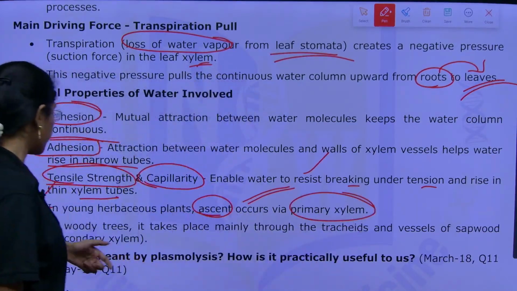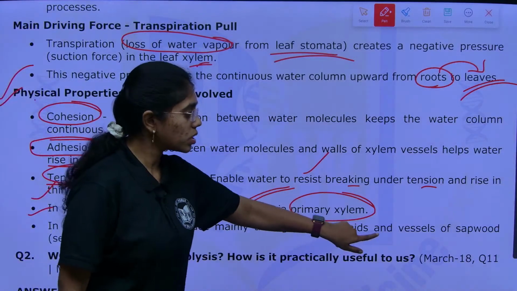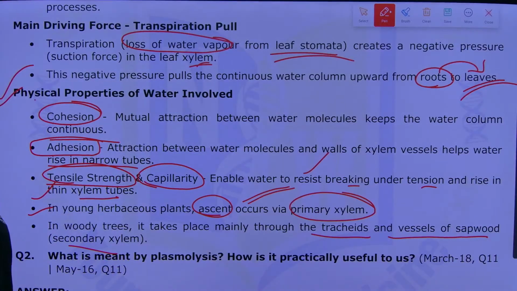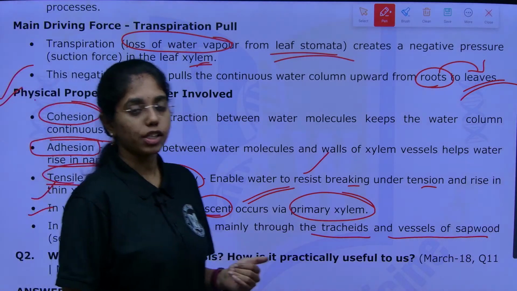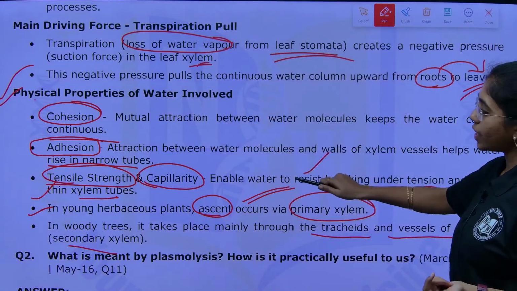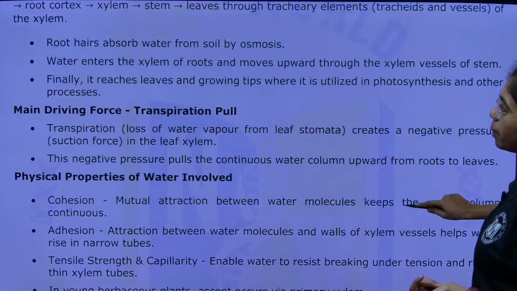Primary xylem. Next, in woody trees, it takes place mainly through what? Tracheids, vessels of sapwood and secondary xylem. This is how you have to explain the transpiration pull and the properties that facilitate the ascent of sap. That will be cohesion, adhesion, tensile strength and capillarity, and transpirational pull will be the main driving force.